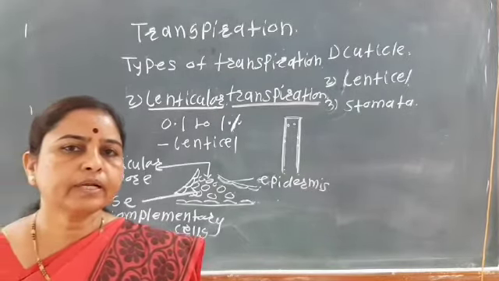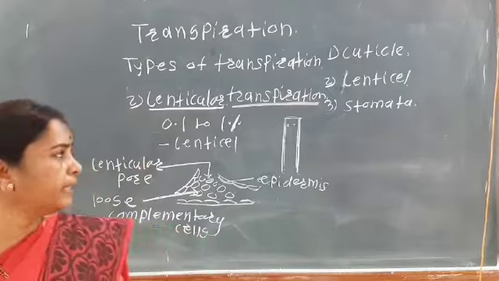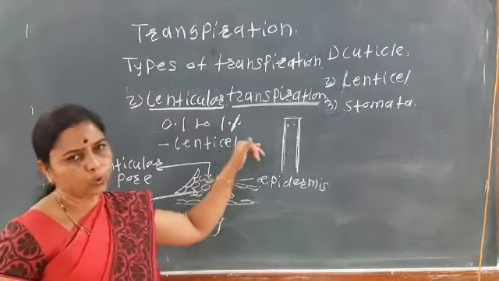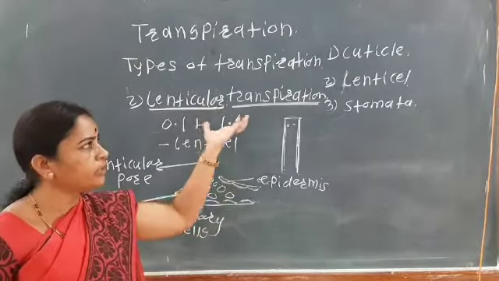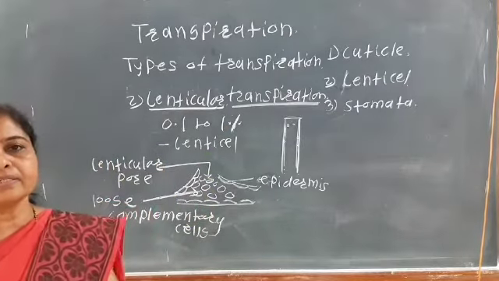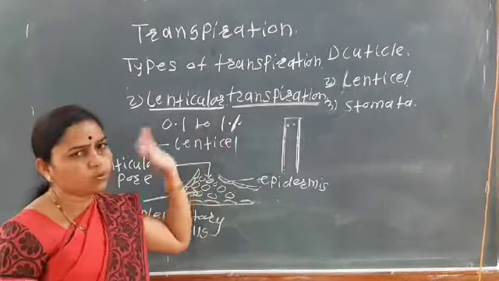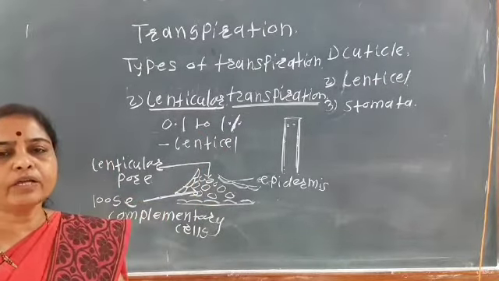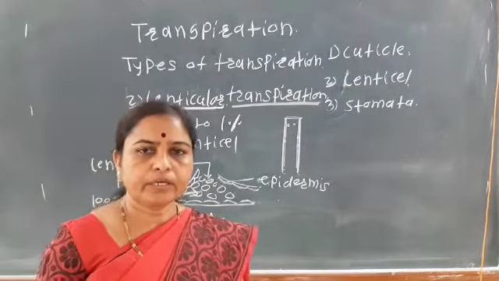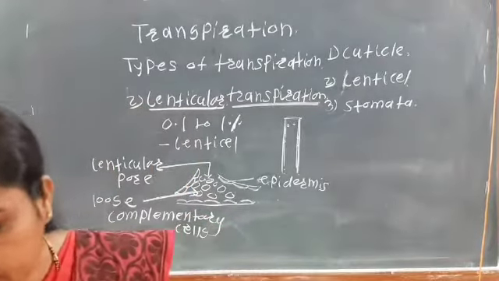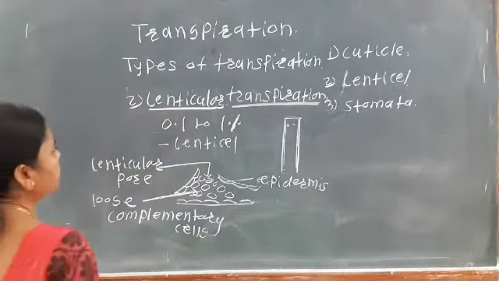So the rate of lenticular transpiration is very slow. Okay, if we see the cuticular transpiration, it is 8 to 10%, while the lenticular transpiration is only 0.1 to 1%. Okay, then the next type of transpiration is the stomatal transpiration.